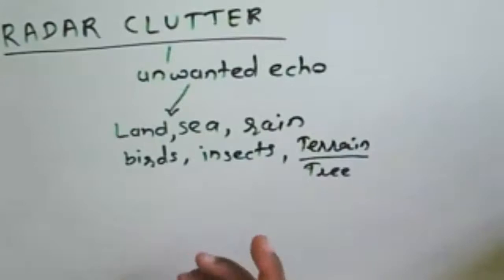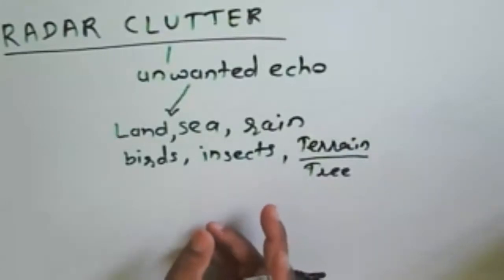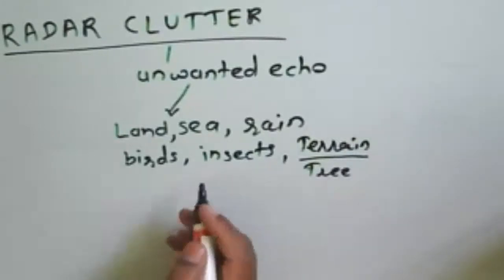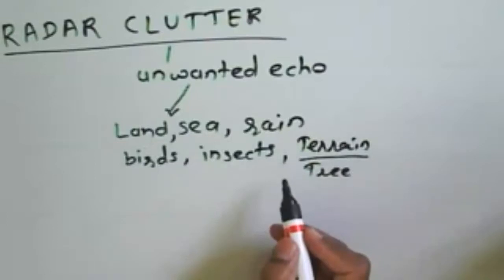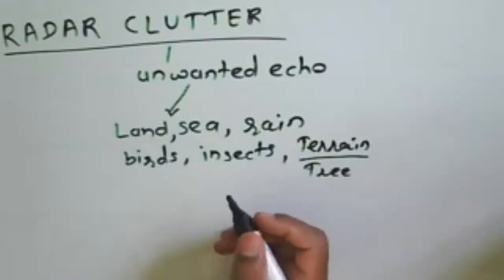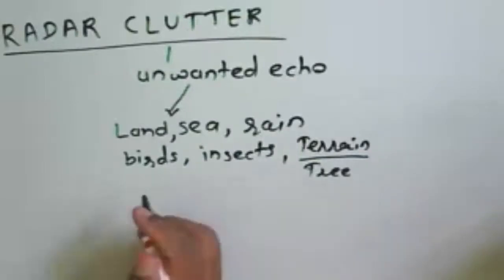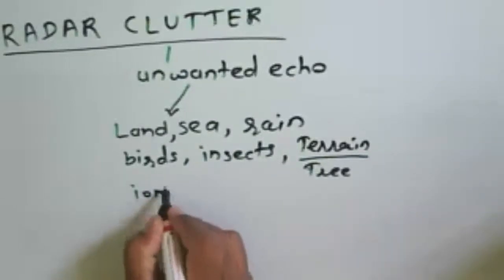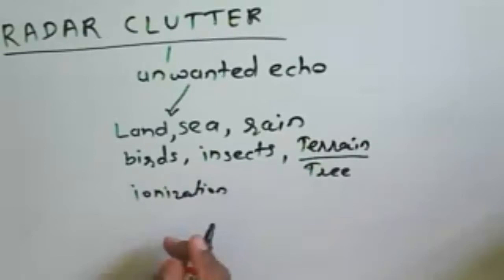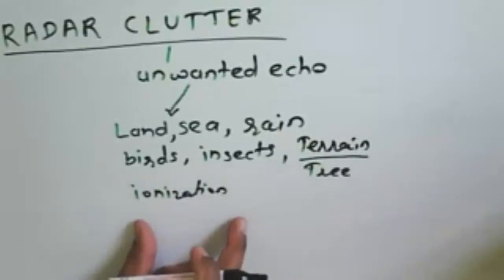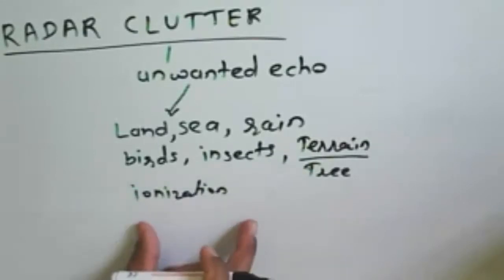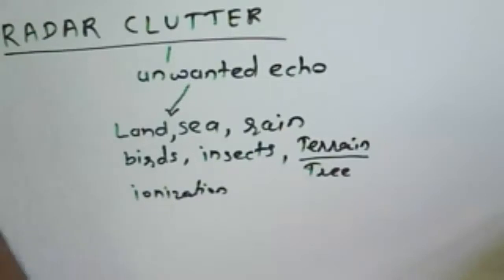We also get echo from atmospheric conditions or atmospheric locations. In a given atmospheric condition, ionization may take place, and we get a signal because of that ionization.